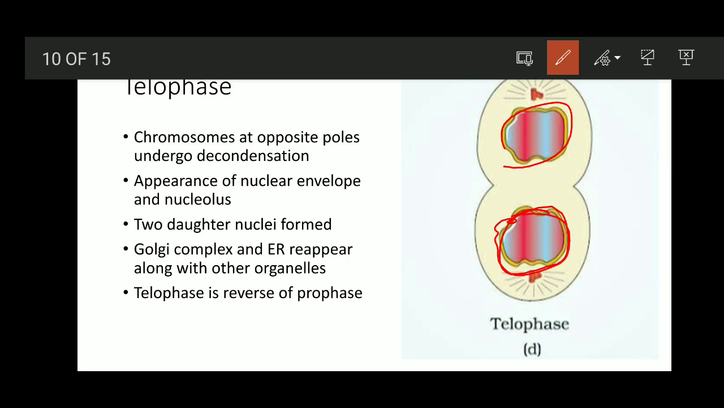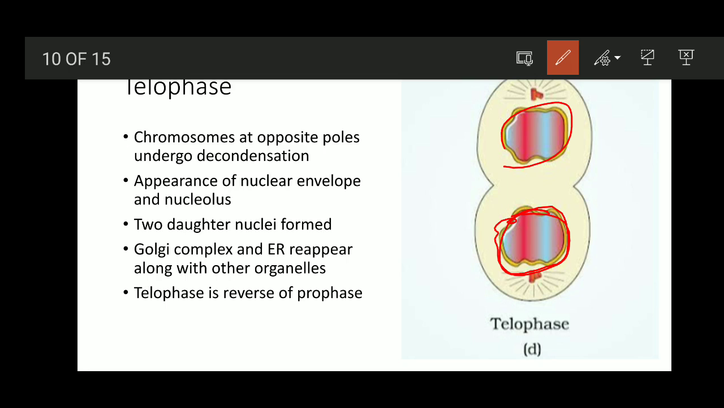There the Golgi complex and endoplasmic reticulum were not seen. In case of telophase, the Golgi complex and endoplasmic reticulum along with other organelles are observed. So therefore telophase is considered as the reverse of prophase, and this is going to end the karyokinesis, that is, the division of nucleus is completed.